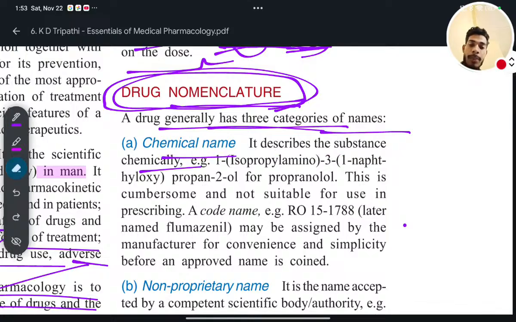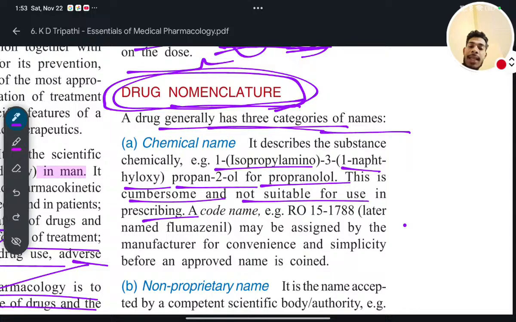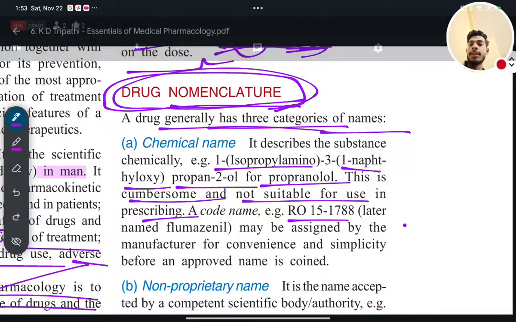Example, 1-isopropylamino-3-(1-naphthyloxy)propan-2-ol for propranolol. This is cumbersome and not suitable for use in prescribing. A code name is RO 15-1788, later named flumazenil. Flumazenil may be assigned by the manufacturer for convenience and simplicity before an approved name is coined.